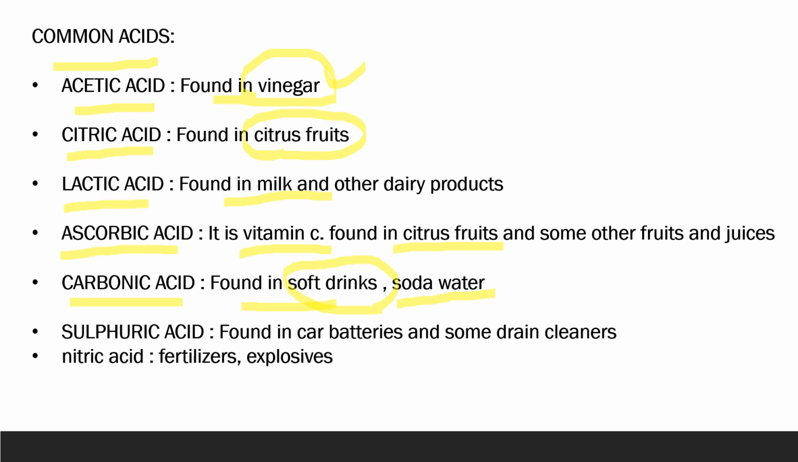consumed. Next is sulfuric acid, which is found in car batteries and in some drain cleaners. So whenever there is a blockage in water pipes, in drainage pipes, then the drain cleaner that is added actually contains acid, sulfuric acid. Then the last one is nitric acid, which is found in fertilizers and explosives. Apart from these acids, there are numerous other acids used in everyday life and in industries for manufacturing purposes.